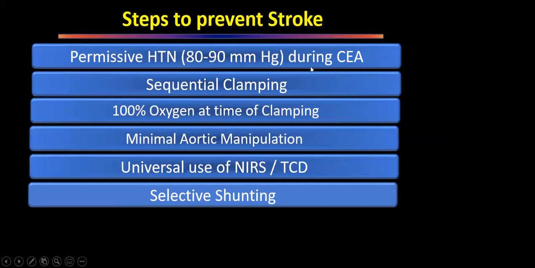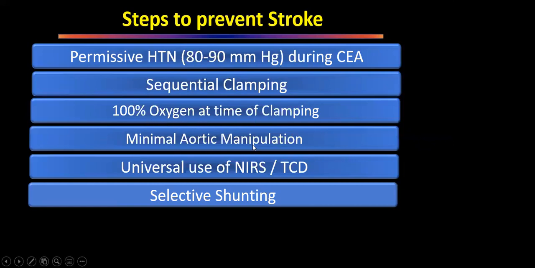Sequential clamping, that means we have to clamp the internal carotid artery first, external carotid artery later, and then common carotid artery last. And the releasing sequence will be opposite. Common carotid will be released first, external carotid later, and internal carotid last. So that is sequential. We have to give 100% oxygen at the time of clamping.